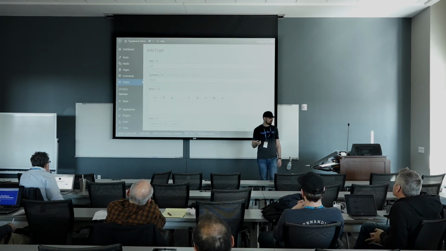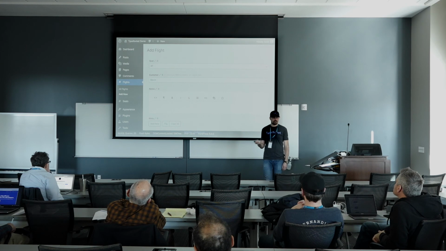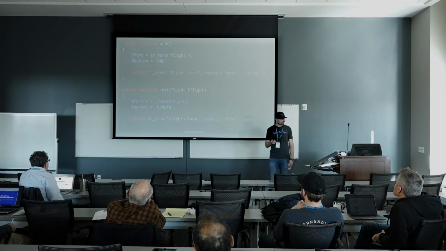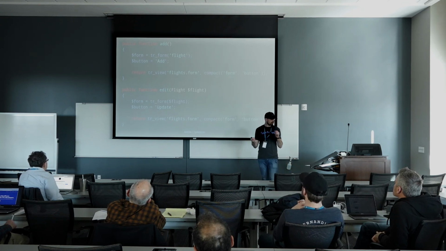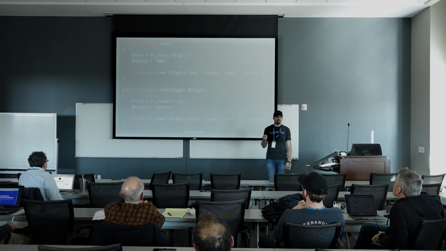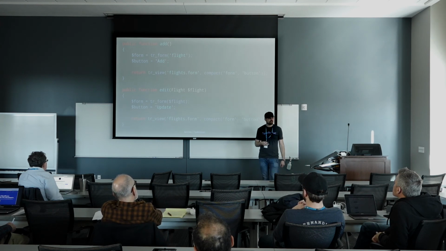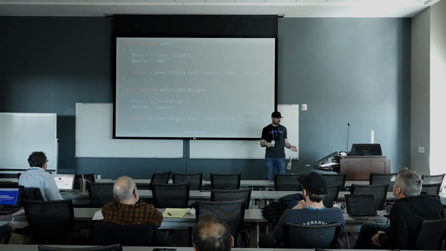The next piece is we need to have this form to add and create, and edit and update. So here's our views. We need a form. Okay, let's grab one, make that in the controller. We need something to call the button. So we'll give each one of those its own unique text, add or update. And then we're able to put in the model into each one of these sections.